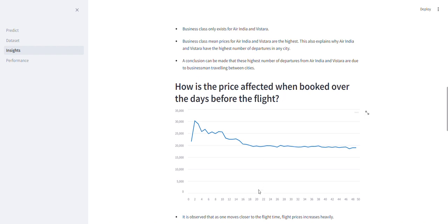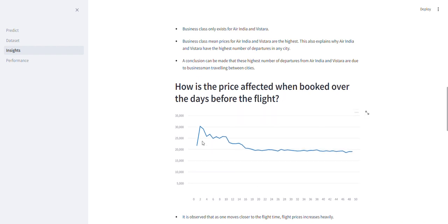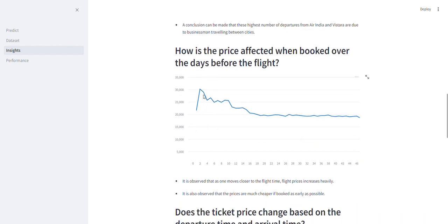Third question, how is the price affected when booked over the days before the flight? As you can see, if we book the flights closer to the dates of our flight, it's usually expensive, right? So here's 2 days, 4 days, it's always expensive as compared to 20 days or 40 days.